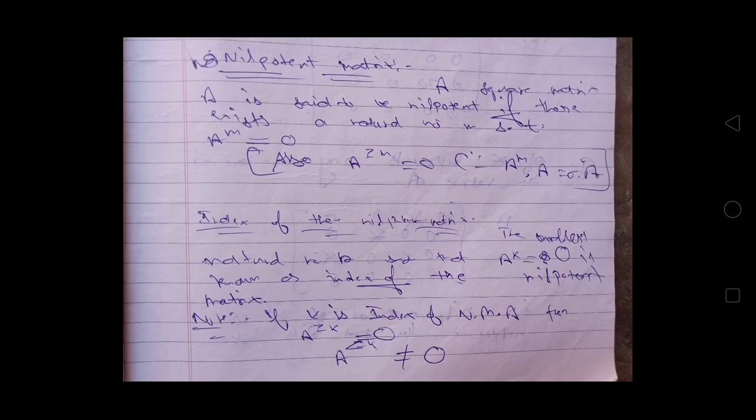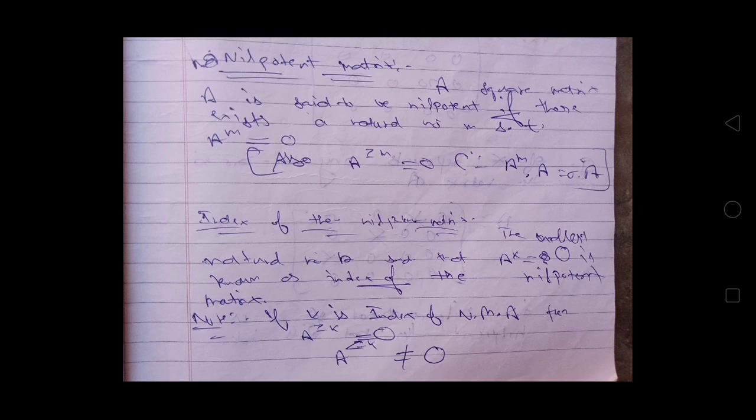What is nilpotent matrix? A square matrix A is said to be nilpotent if there exists a natural number m such that A raised to the power m is equal to null matrix. Also, A raised to the power greater than or equal to m is equal to a null matrix, because A raised to the power m into A will be equal to null matrix into A, because A raised to the power m is equal to a null matrix.